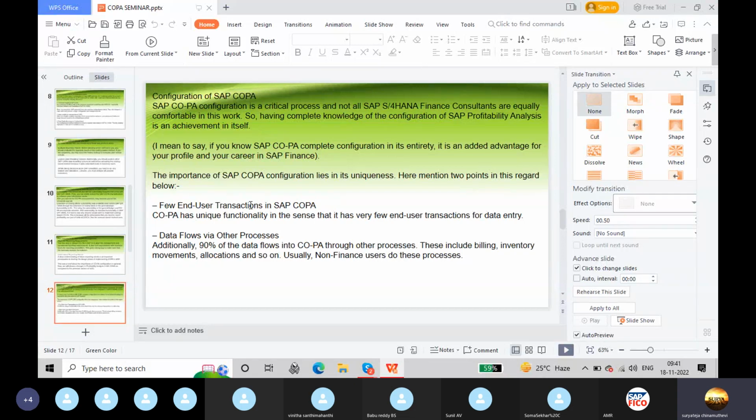Few end user transactions in SAP COPA. COPA has a unique functionality in the sense that it has very few end user transactions for data entry. Data flows via other processes. Additionally, 90% of the data flows into COPA through other processes. These include billing, inventory movements, allocations, and so on. Usually, non-finance users do these processes.